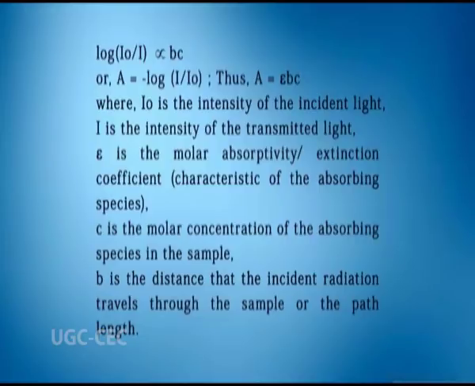Thus, absorbance A is equal to epsilon into B into C, where I naught is the intensity of the incident light, I is the intensity of the transmitted light, epsilon is the molar absorptivity or extinction coefficient characteristic of the absorbing species, C is the molar concentration of the absorbing species in the sample, B is the distance that the incident radiation travels through the sample, or the path length.